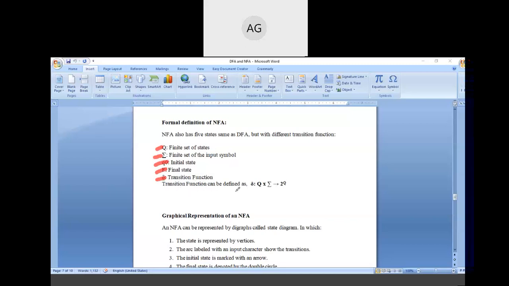But here, as you can see, the transition function is different in case of DFA and NFA. So this is the formula of transition function in case of NFA. On the left of this arrow is the input, and on the right side of this arrow is the output.